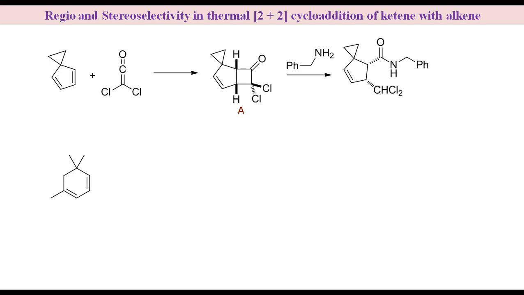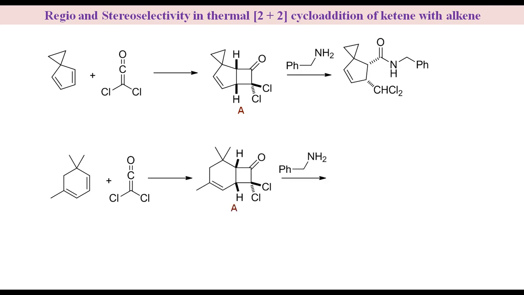Similarly, reaction of 1,5,5-trimethyl cyclohexa-1,3-diene with dichloroketene gives only A isomer, which after reaction with benzylamine gives amide product.